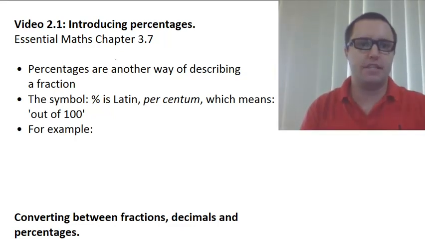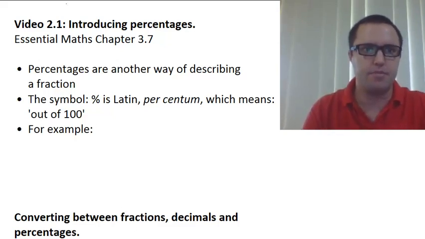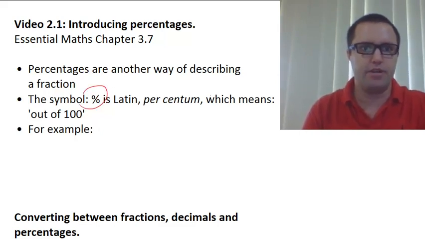Okay, so percentages are essentially another way of describing fractions. Percent is a Latin word, percentum, which means out of 100.